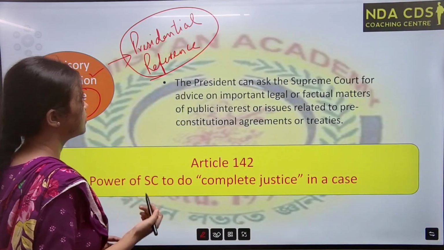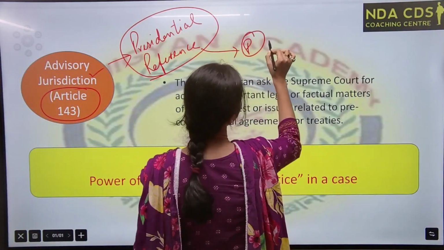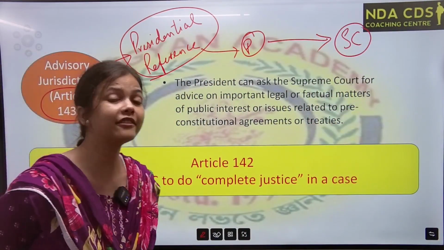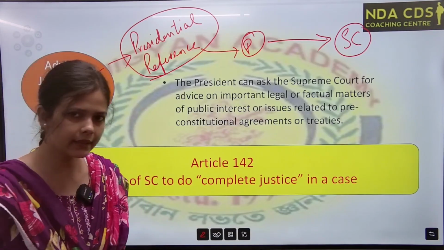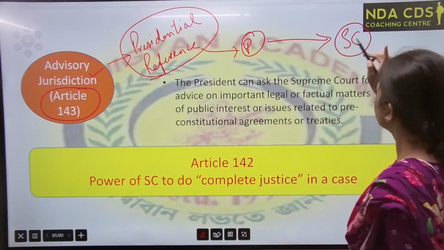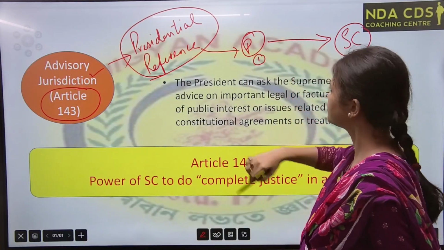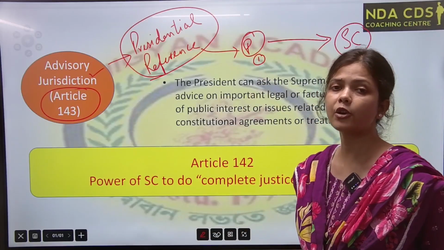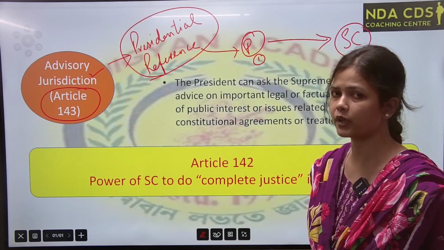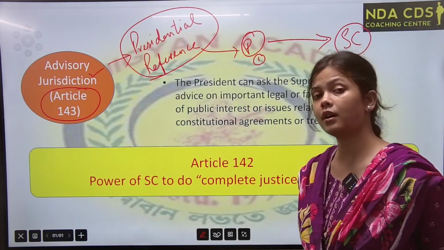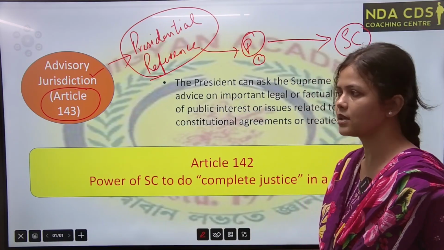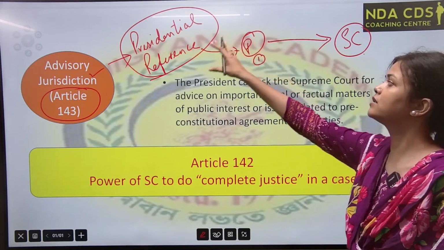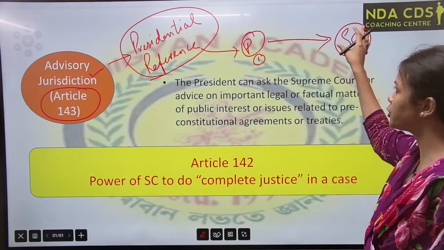So here what happens is the president in any matter can seek advice from Supreme Court of India. Okay, done. And in two cases, the first case is important legal or factual matter of public importance. For example, in the case of the citizenship issue, regarding that act, the president used this presidential reference and sought advice from Supreme Court of India.